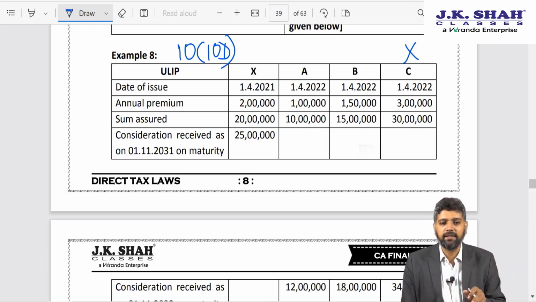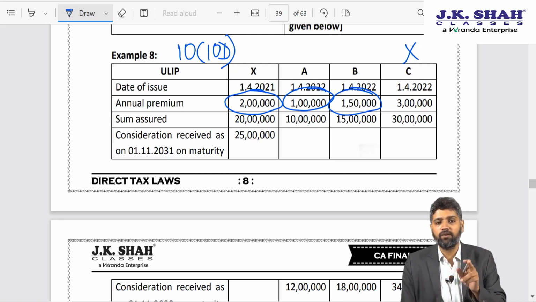As far as X, A and B are concerned, I want you to concentrate on these 3 figures, X, A and B. In all cases the premium is not exceeding 2,50,000. So which combinations can happen?